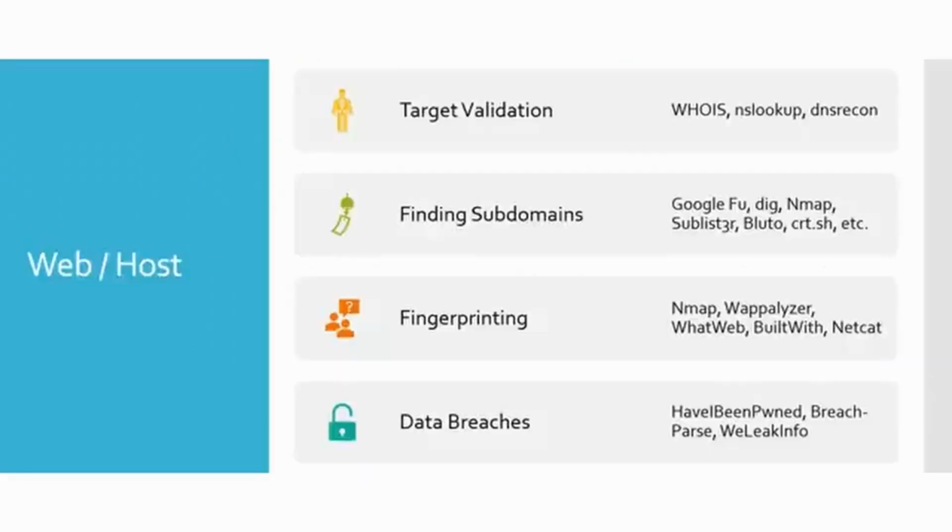So from there, let's go ahead and talk about what we will be doing a lot of, which is the web and host. So when you get a web or a host assessment, the first thing you really should do is what is called target validation. So we're going to be targeting something on Bugcrowd. We're not really going to focus on this, but what we would do in the real world is validate the target. Now, there are situations where a client will give you an IP address or a website, and they might fudge it, right? They might accidentally fat finger it, put the wrong number, put the wrong letter in the website. And then guess what? You're off attacking somebody else's website.